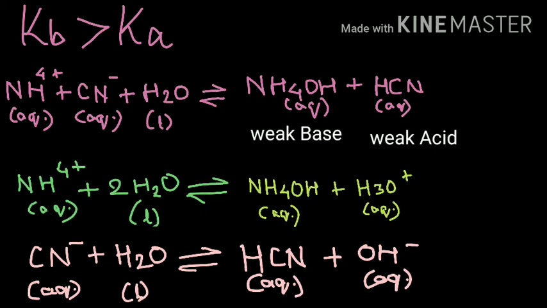So in this case the CN- ions are going to dissociate more when compared with the NH4+ ions. Also we know the value of Kb here is greater than the value of Ka. So the solution of NH4CN salt, that is ammonium cyanide salt, is going to be basic in nature and it is going to turn red litmus blue. So for the condition where Kb is greater than Ka, the solution has to be basic in nature.